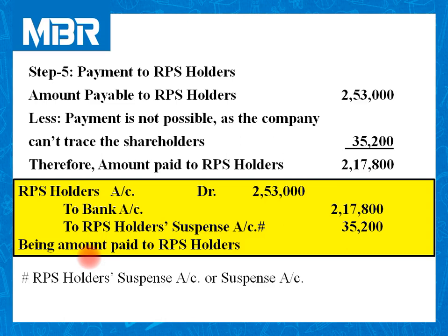As of now, they are not traceable, so we will not pay them. But in future, when we will get the idea about them, we need to pay. So till the date, we need to transfer this amount to RPS holder suspense account or suspense account. It is one kind of liability for the company.